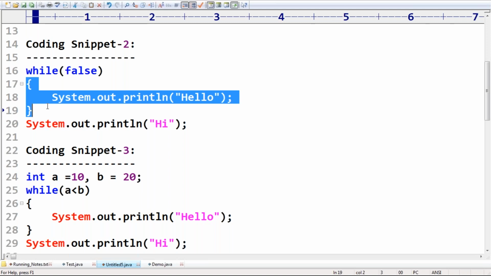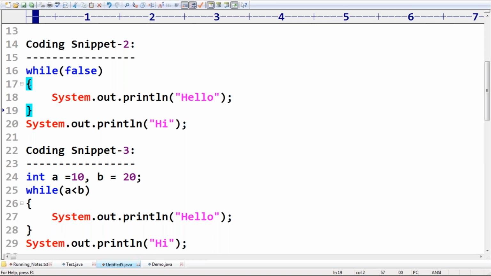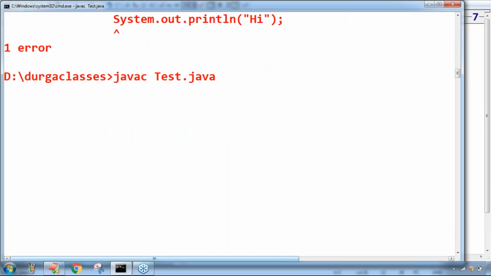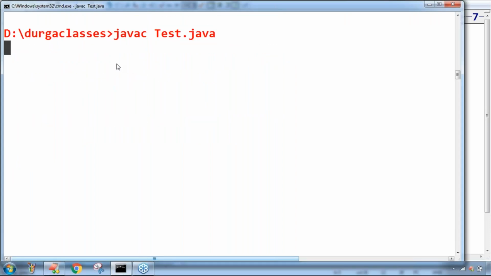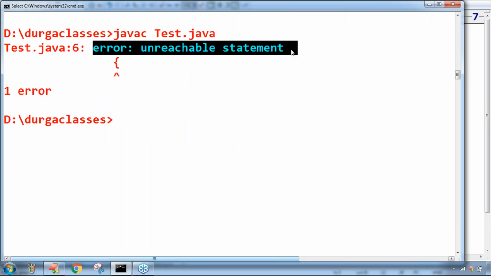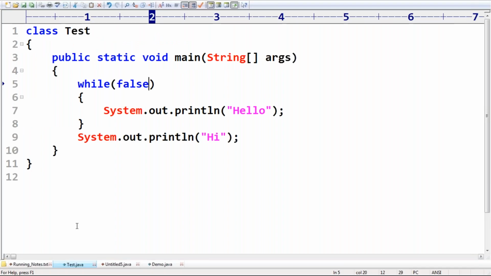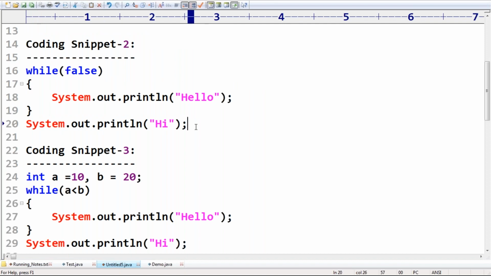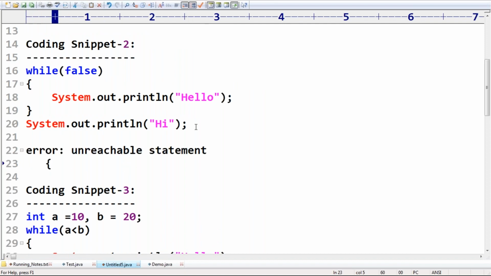If the loop body never gets the chance, we immediately get an error by default, because this curly brace, this loop body itself, is unreachable. Now have a look. What answer are we going to get? Unreachable statement, curly brace, because the compiler is already aware that this loop body will become unreachable. Any doubt?